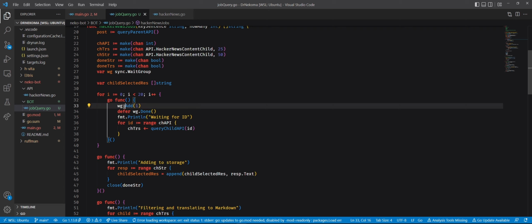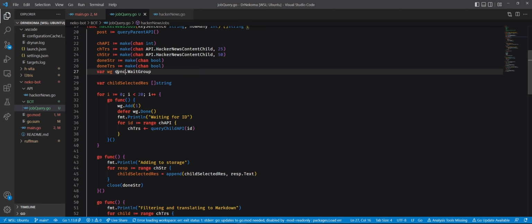You need to go to where you are declaring the WG, here, sync WaitGroup. This is basically a way to synchronize a bunch of workers, and it works like a semaphore. What is a semaphore? A semaphore is a data structure used in operating systems as a synchronization mechanism. So, for instance, it starts as zero.